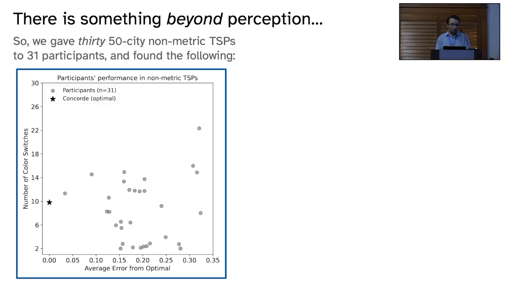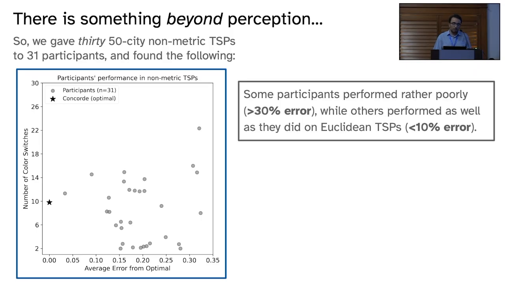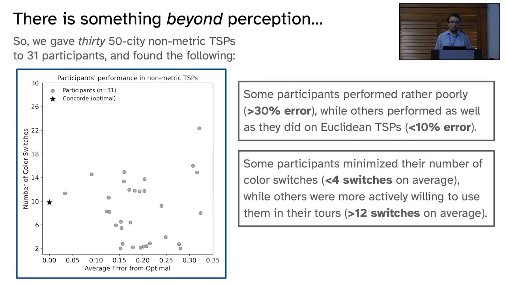Now, what I'm showing you here are not TSP problems, right? This is a scatter plot of results with the error from optimal on the x-axis and the number of color switches that the participants did on the y-axis. Some subjects are performing pretty poorly, and some are performing pretty well, almost as good as they would in the fully Euclidean case of the problem. Some subjects are really minimizing the number of switches they're willing to do, whereas others are more willing to actively engage with the thought process of thinking through where to make switches.